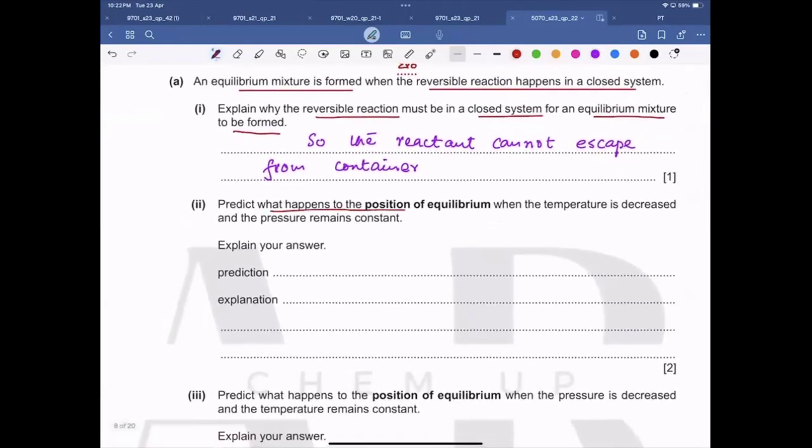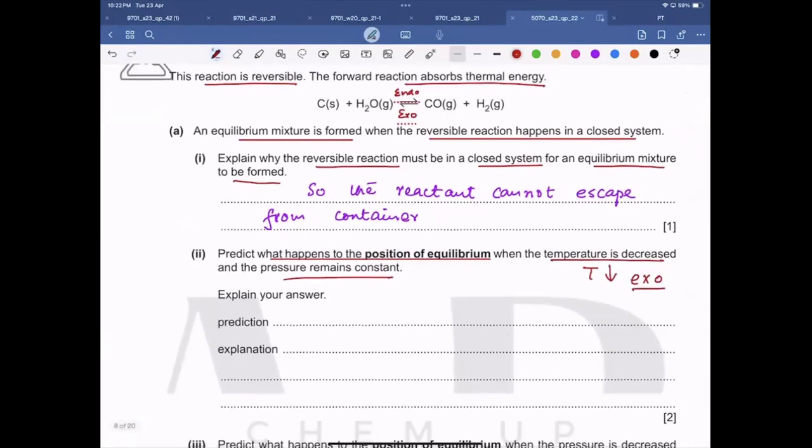Now predict what happens to the position of equilibrium when the temperature is decreased and the pressure remains constant. So if you recall, when the temperature is decreased, equilibrium shifts towards the exothermic side. In the above reaction, the backward reaction is exothermic. So it means that equilibrium shifts to backward or left.